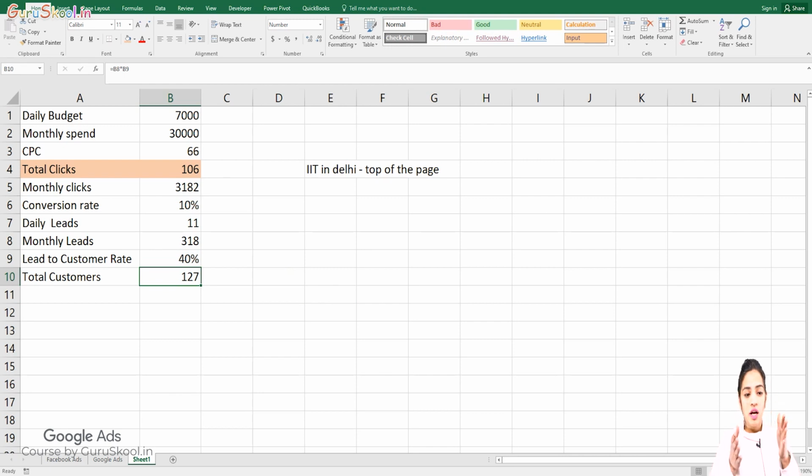So remember, we have talked about two things. One was bidding and one was quality score. Quality score plays a 50% role after converting your lead into the customer. Quality score matters there, but bidding matters from the start till your lead.